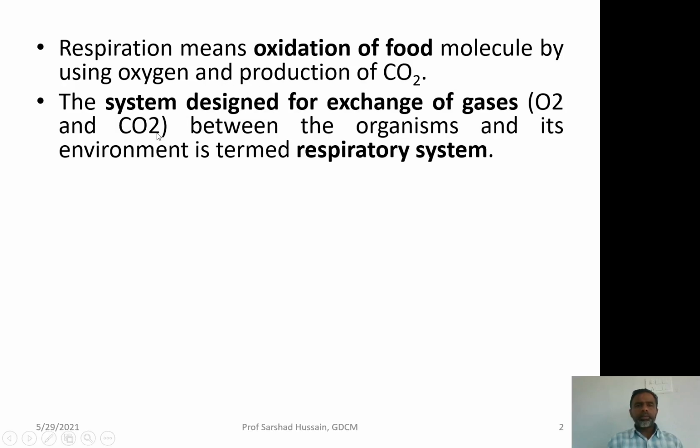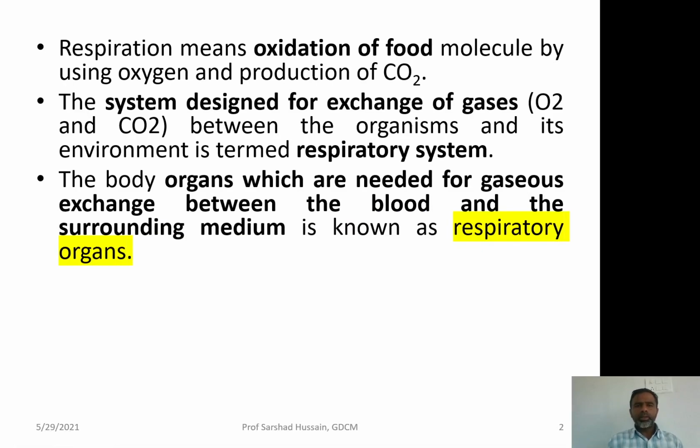The system of the body designed to perform this function, particularly the exchange of gases between the body and the external medium, is called the respiratory system. Lungs and gills are the two main respiratory organs of the respiratory system.